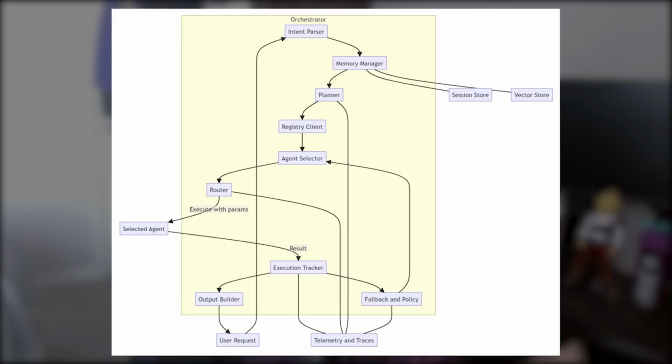The orchestrator doesn't need to know what agents exist beforehand. Instead, it calls the Agent Registry, retrieves a list of available agents and their schema manifests, and matches them to the user's intent. The orchestrator itself runs on a heavier reasoning model, something like GPT-4, because it needs to interpret complex intents, plan multi-step actions, and make routing decisions across agents.